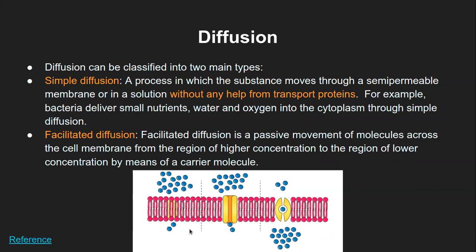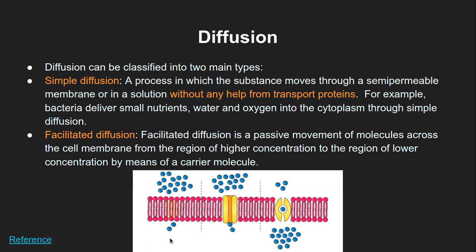Let's say there is a higher concentration in the earlier case of the solute molecule, which is shown here in blue. Over time, when the solute molecule gets transported outside the cell, it will accumulate here. That is what is being shown here. And this is called simple diffusion, that it does not need any help from any protein or any machinery as such to get transported across the cell membrane. It can be from outside to inside or inside to outside.